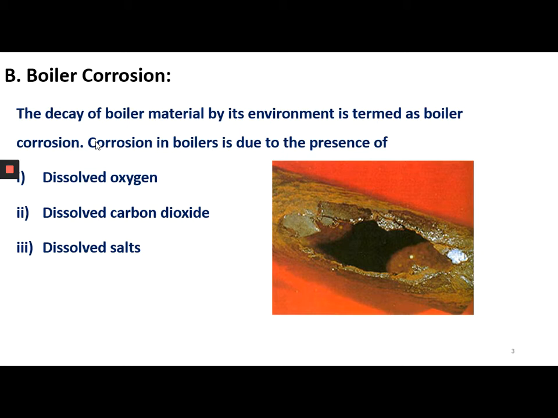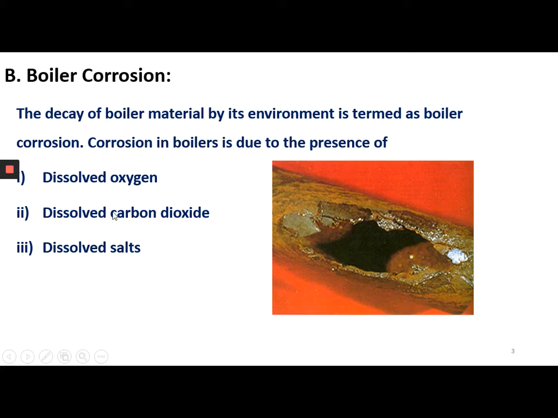Boiler corrosion is caused by the presence of dissolved oxygen, dissolved carbon dioxide, and dissolved salts. These are the three main reasons for boiler corrosion. It is the damaging or destroying of the boiler metal due to chemical or electrochemical attack. Okay, so this is about boiler corrosion.